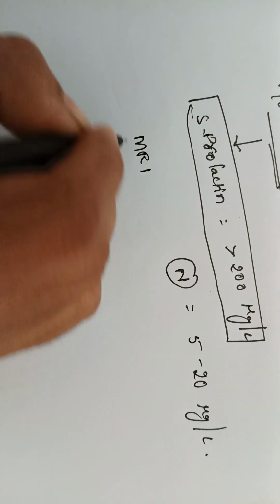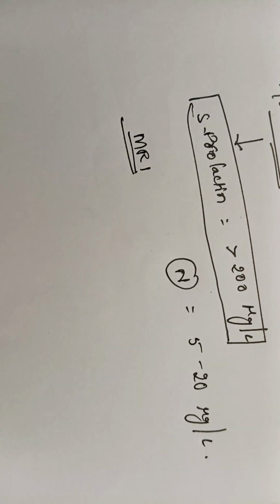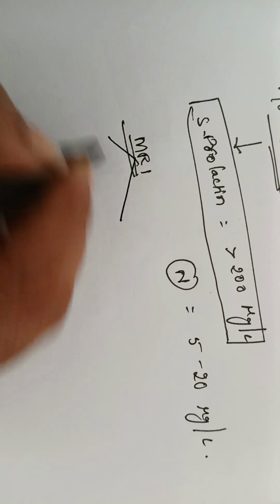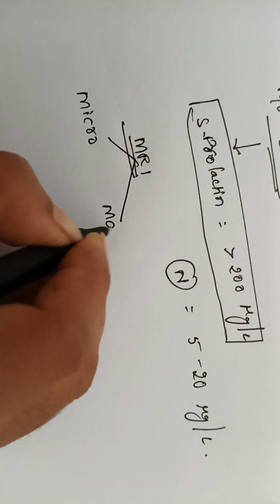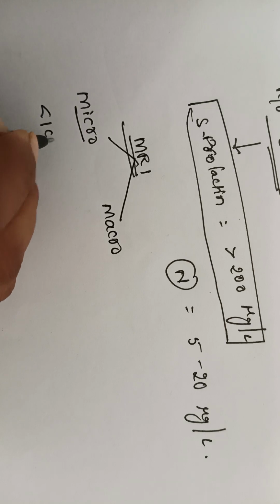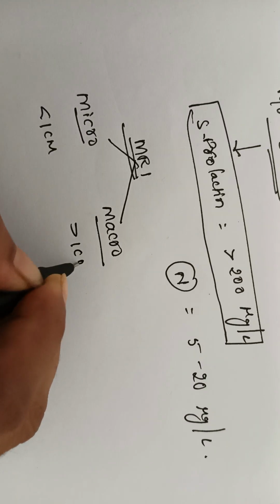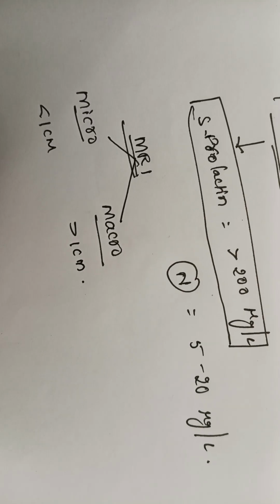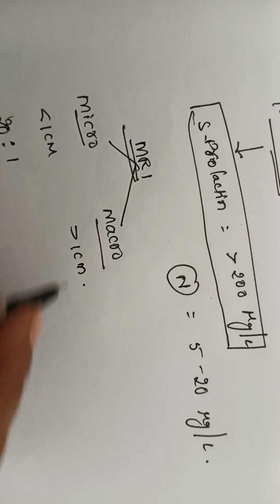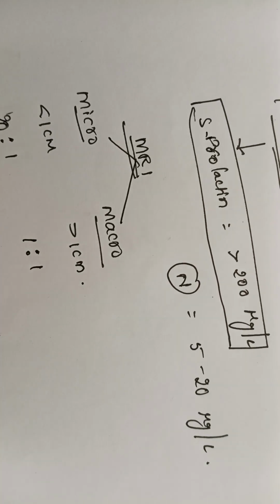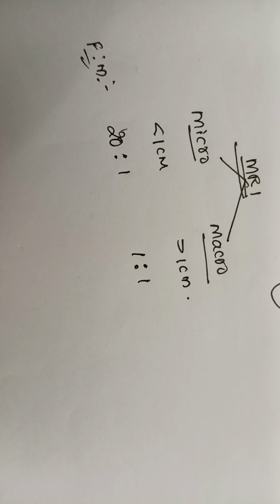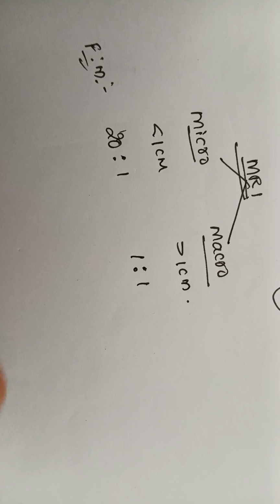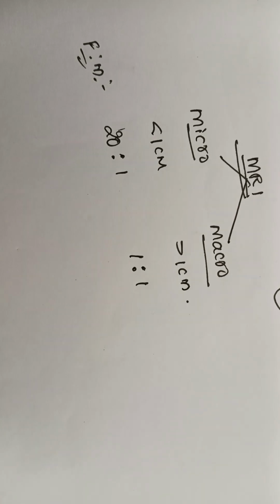And you should go for MRI to see the size of the pituitary adenoma. On doing MRI, you will get to know whether it is microadenoma or macroadenoma. Microadenoma means less than 1 centimeter, macro means more than 1 centimeter. In females, most commonly females will have microadenoma, whereas macroadenoma is common in both males and females. Okay.